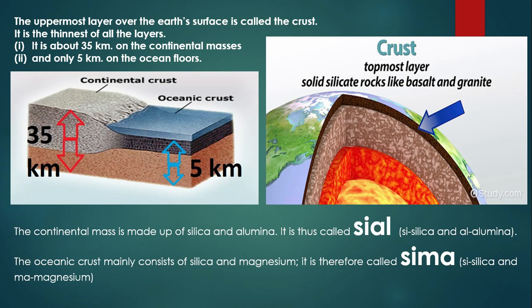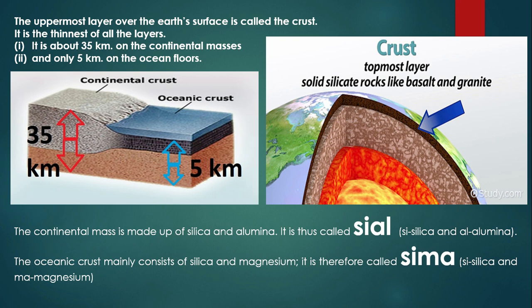The first layer is crust, the uppermost layer, or the first layer is known as crust. It is the thinnest layer among all the layers. When we are talking about crust, it can be classified or divided into two major categories. First is continental crust and second is oceanic crust. Look at the first picture. The red arrow shows the continental crust.